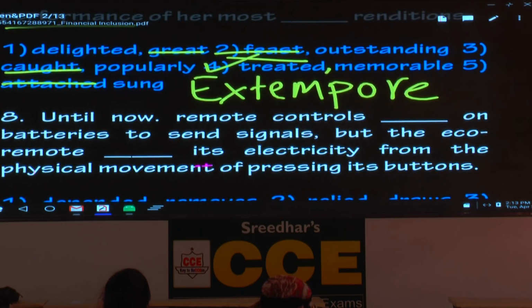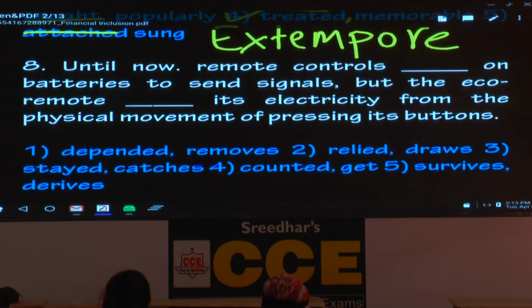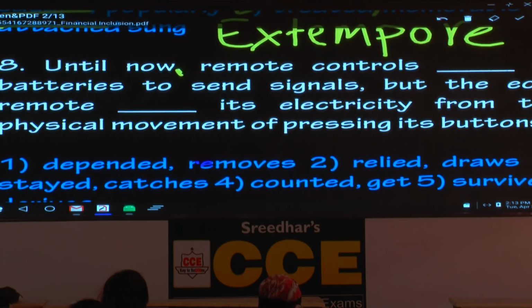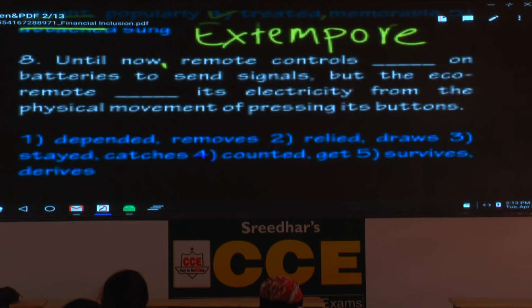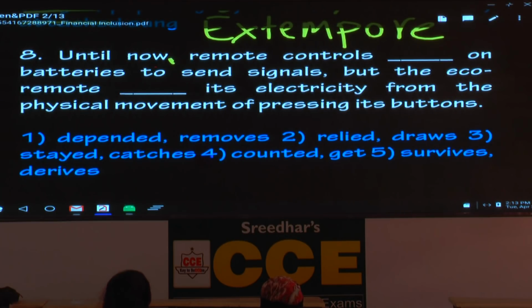Shall I move on to the next one? Until now, remote controls. Until now, no punctuation. Please remove that full stop. Until now, remote controls on batteries, please underline the preposition on, to send signals, but the eco remote its electricity from the physical movement of pressing its buttons.